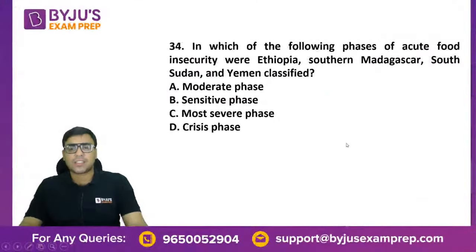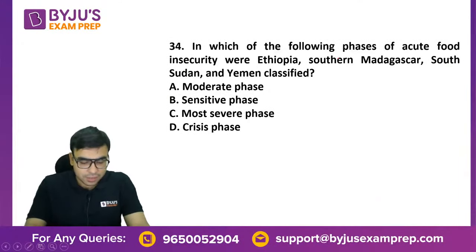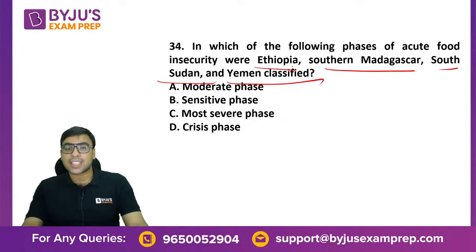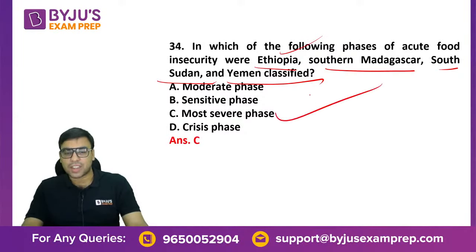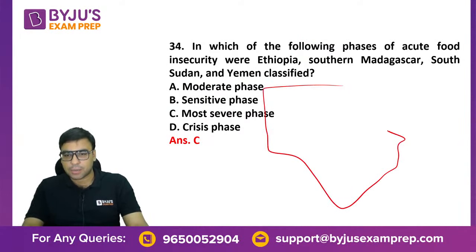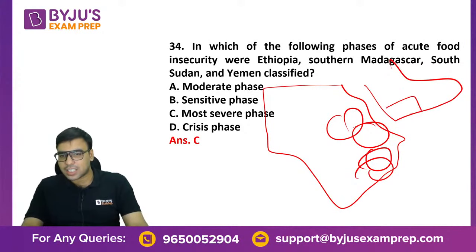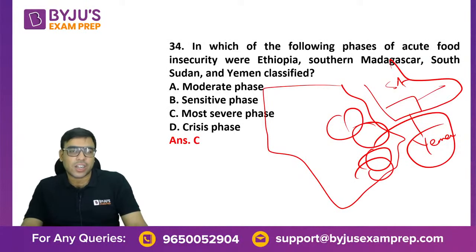The next one is in which of the following phases of acute food shortage and insecurity were Ethiopia, Southern Madagascar, South Sudan, and Yemen classified? Basically, these are regions of Africa, especially you will find in Eastern Africa mostly. So these are the most severe phase actually. So if this is Africa, let me make this map. Here is Ethiopia, here is Sudan, Madagascar, these are here. There is only one country here, it's Yemen. Here is Saudi Arabia, so here is Yemen. This is also a war-torn country because of civil war. So these all you will categorize as the most severe phase of acute food shortage. Okay.